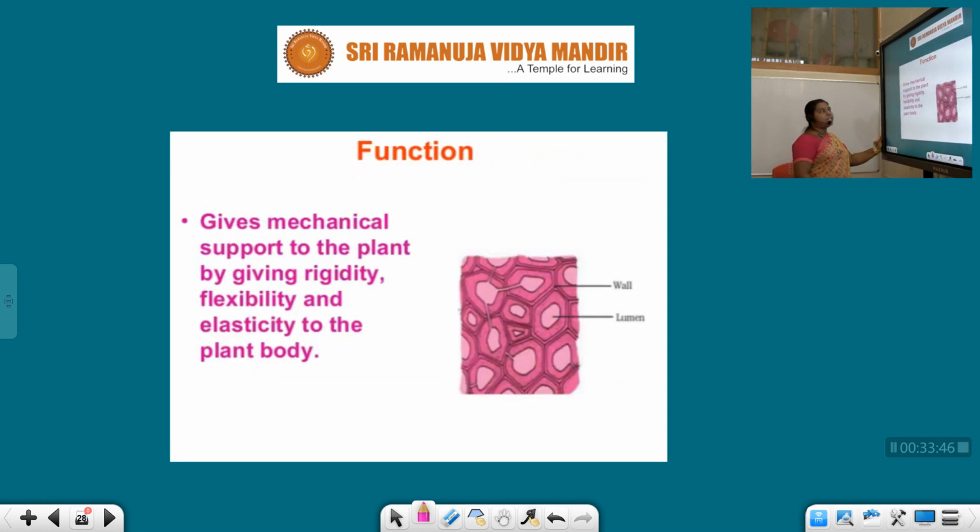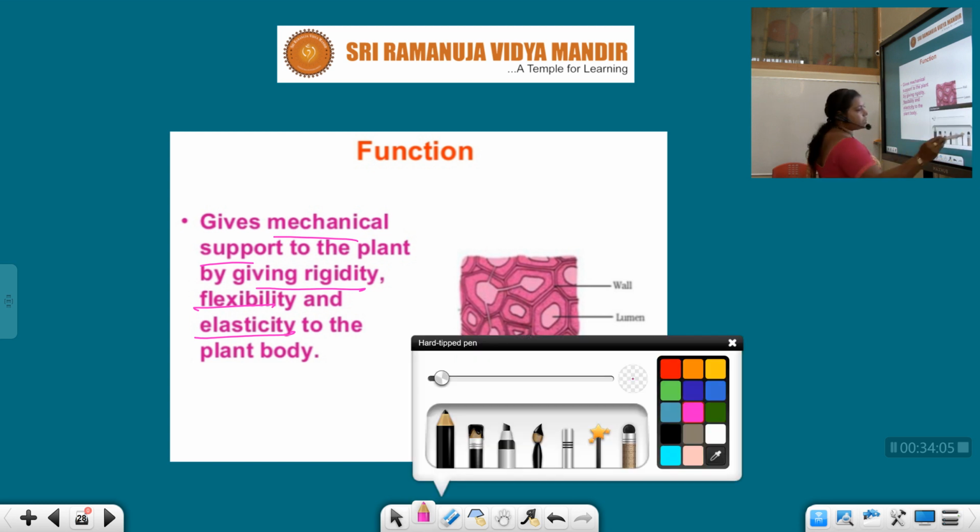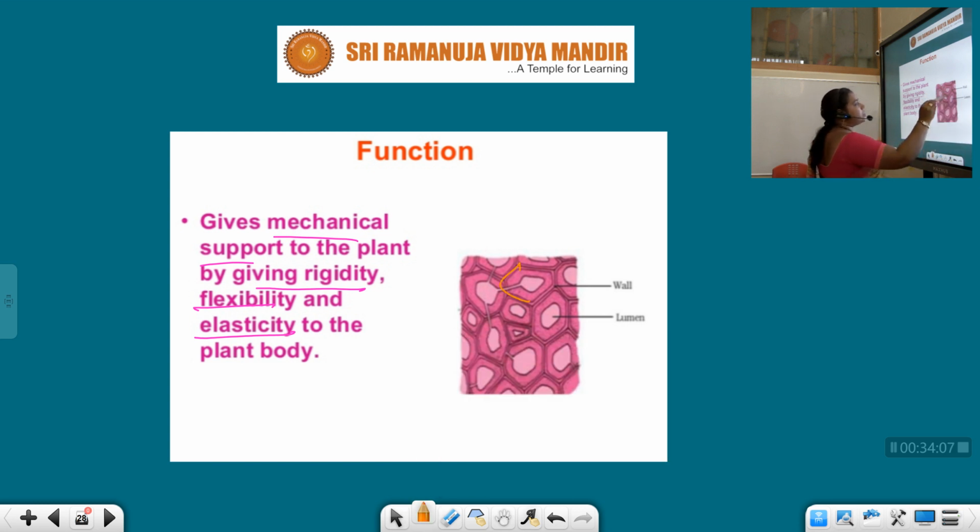Functions: it gives mechanical support to the plant, giving rigidity, flexibility and elasticity to the plant body. So, very important, no? It gives mechanical support to the plant by giving what and what? By giving rigidity, flexibility and elasticity. So these are the cells, students. See, these are the cells and this is the cell wall.